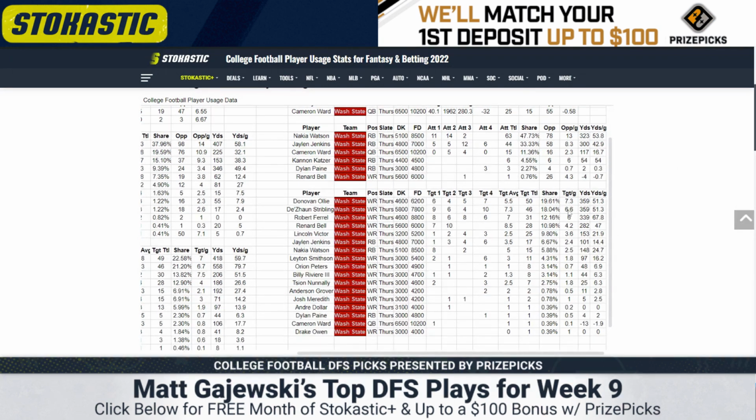Then in the receiver room, they also lost Renard Bell. Sorry. They lost Renard Bell, who hasn't played in 2 games. He's out for an extended period of time. That should consolidate opportunities for your top 3 in Donovan Ollie, Dizon Stribling, and Robert Farrell. Of these players, you have Ollie and Stribling tied for yards, and then Ollie with the slight target edge.